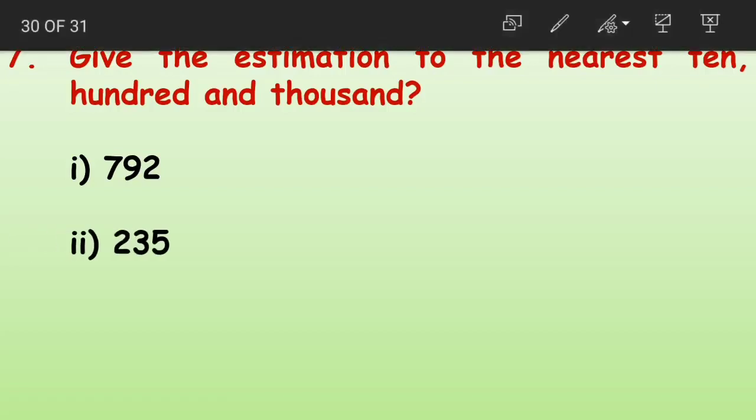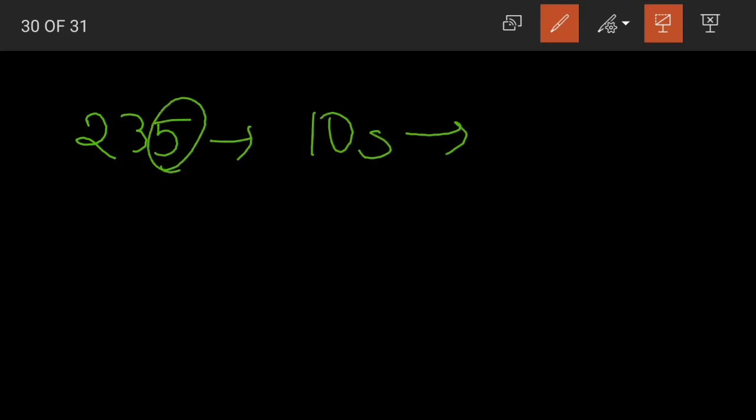The next question is 235. Yes, 235. Now first rounding it off to tens. Again, look at the digit in ones place. It is equal to 5. So we round up, that is, add 1. It becomes 24, and the digit in ones place becomes 0. So it will be rounded off as 240.